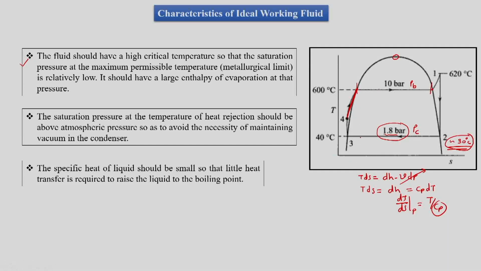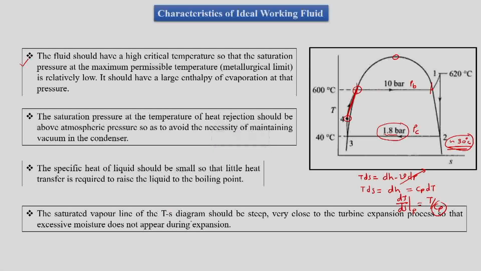So we will need a lesser amount of heat addition to raise the temperature from the pump outlet temperature to the temperature corresponding to boiler saturation pressure. This would reduce the problem of irreversibilities due to the economizer, and hence it will increase the mean temperature of heat addition.